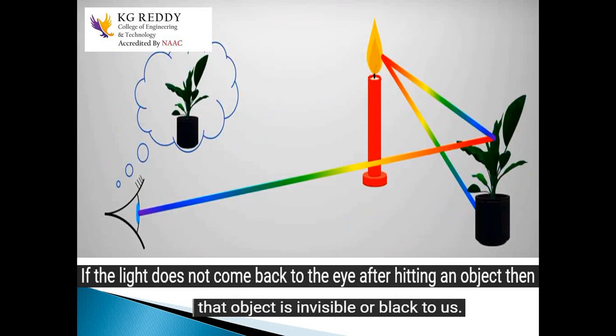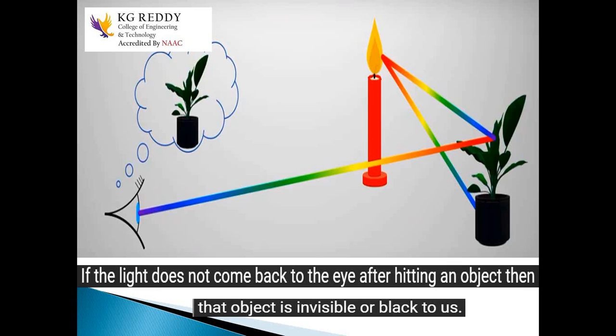If I take one black pot and one plant with green leaves, when the candle light reflects from the leaf, we can see the leaf color, which is green. But when the light falls on the pot, which is black, it is not reflected to our eye, so it is invisible to us. So if light does not come back to our eye after hitting an object, that object is invisible or black to us. That's why black is the absence of light.